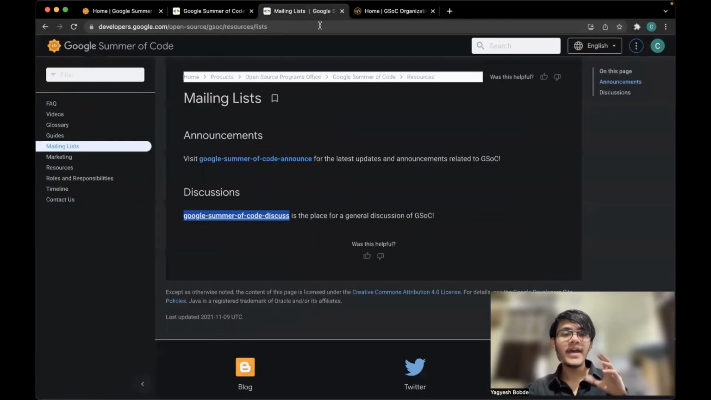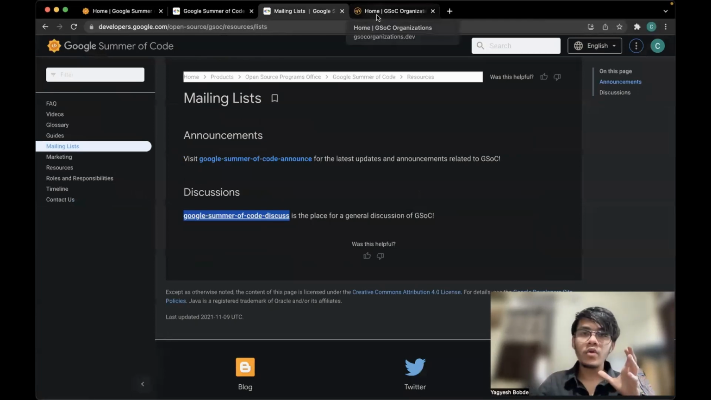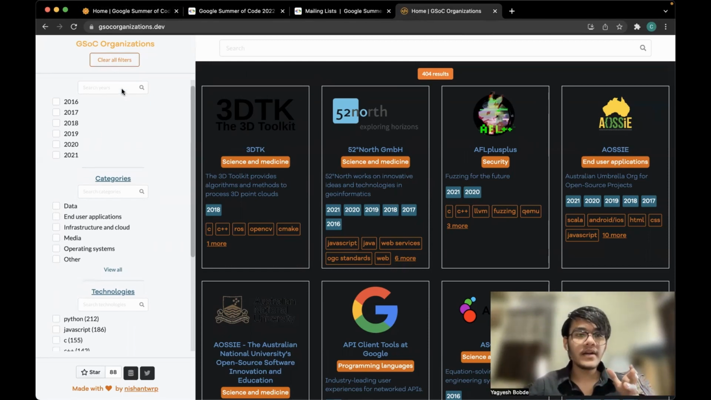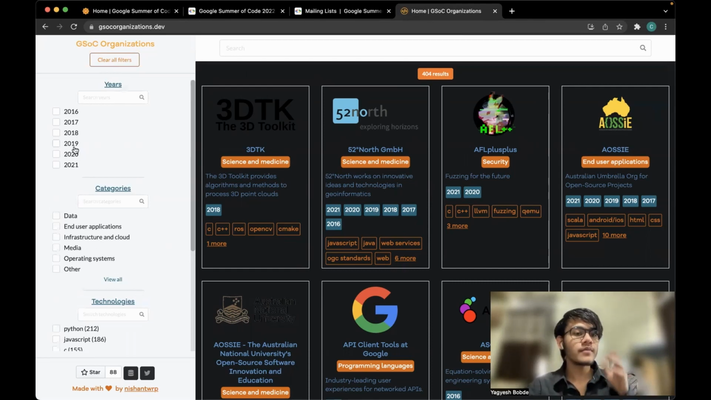Right, now the next thing is, go on this website. This is basically gsoc organizations.dev. I'll link that in the description box. What I need you to do is find an organization that meets your areas of interest and your skill set. How you do that is, you'll filter organizations based on the number of years they participated. I'll only select the organizations that have been participating for the last 3 or 4 years, so they have a higher chance of participating in 2022.